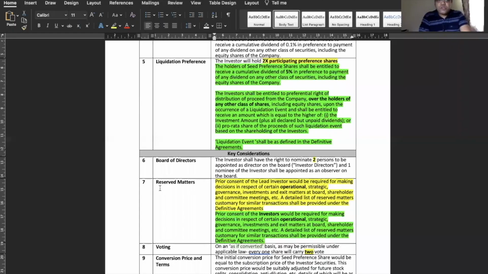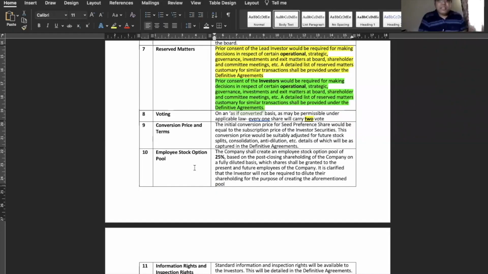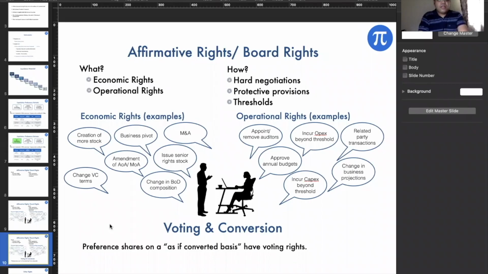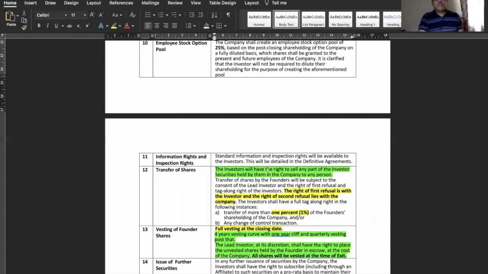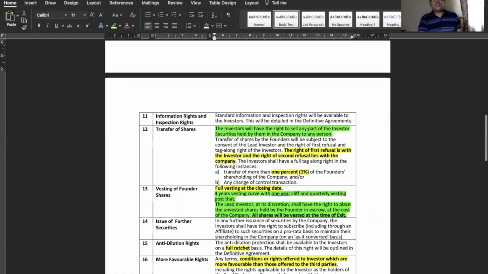So far, so good. The second point is the employee stock option pool. I think we have discussed it at length in the morning. So 25% is definitely a higher percentage. Usually 10 to 15% is a good percent for an early stage company, and hence we will stick to that. Now, let me come to this transfer of shares.